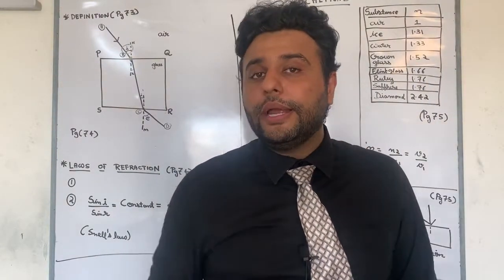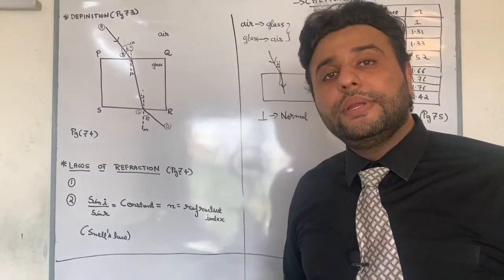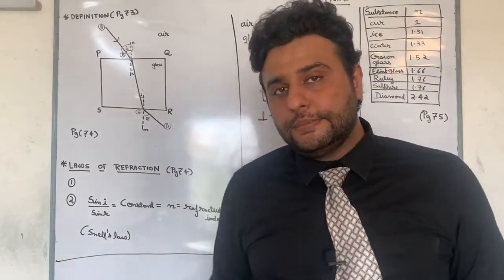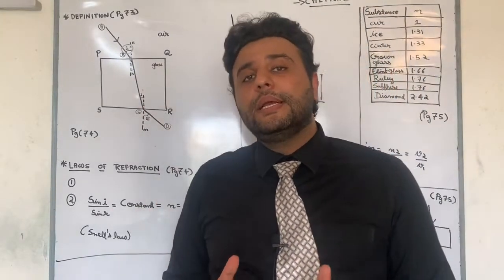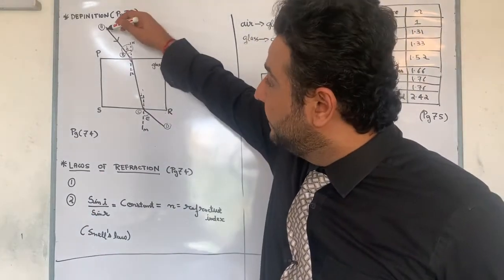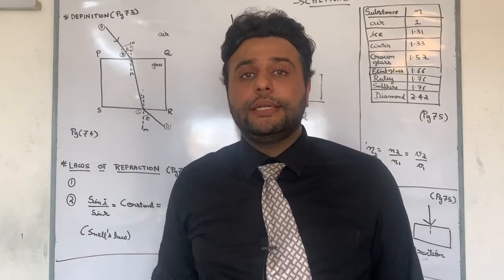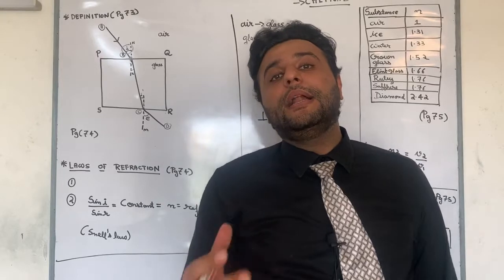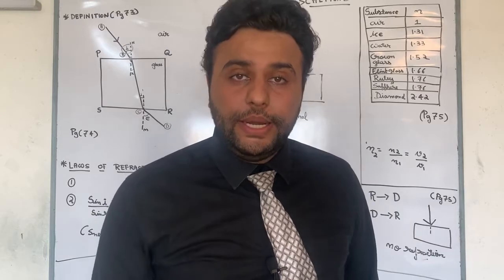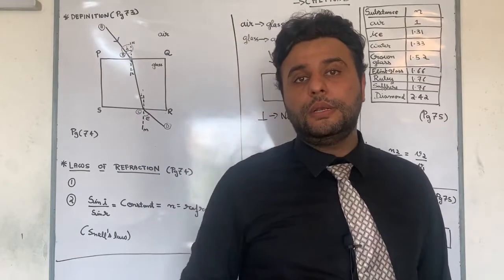Now if I ask you to define what is angle of incidence, now look at the screen. First thing you know, it is an angle. Angle is always between two lines. Now tell me, in this case, which are the two lines? So can I say angle of incidence is the angle between incident ray, the ray that is coming, and the normal. Therefore your second definition in this chapter will be define angle of incidence, and the answer will be angle of incidence is the angle between two things. Which are the two things? One is incident ray and one is normal.